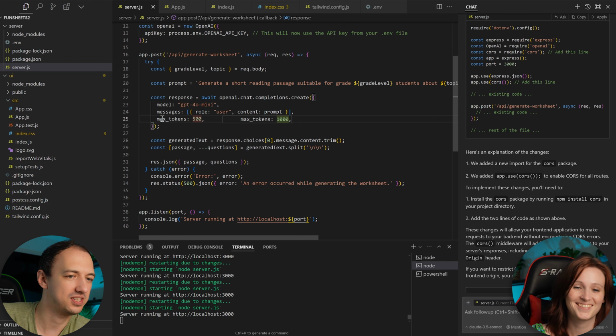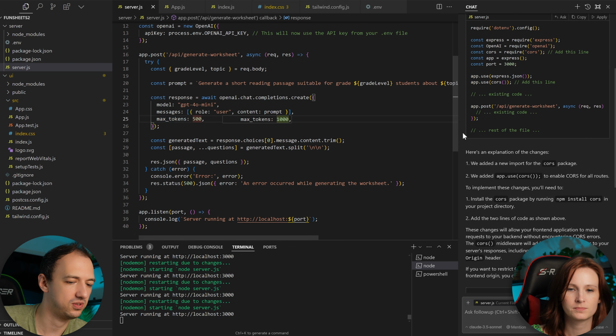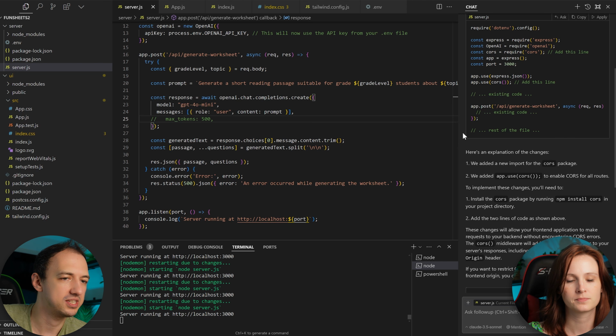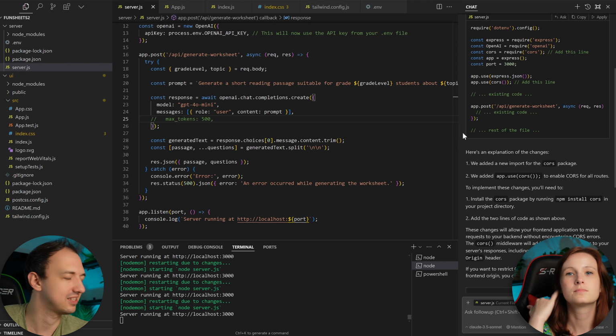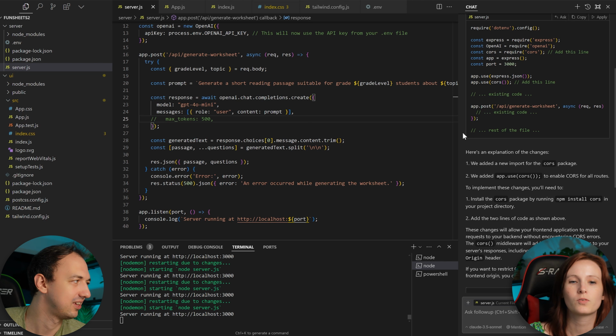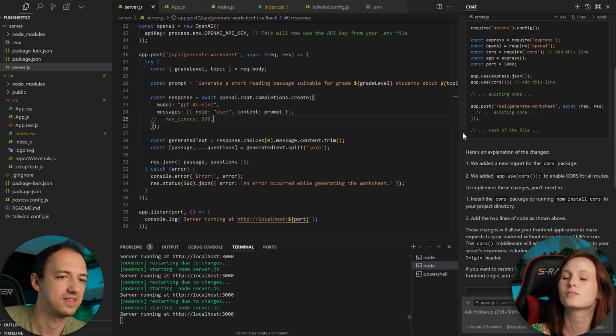And then we also got this max tokens. Let's just comment that out. So you can just press control /. And just as a reminder, comments in code are just text that's there for you to read, but it's not actually going to do anything. Right. Yeah, so I knew about the //, but I didn't know that you could do control / to do that. That's cool.